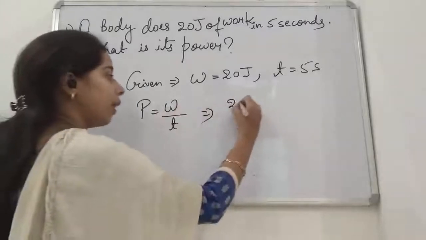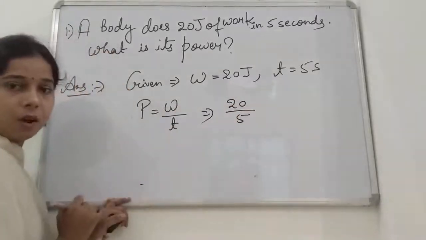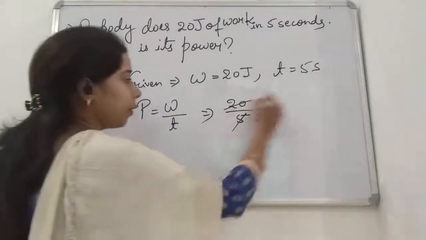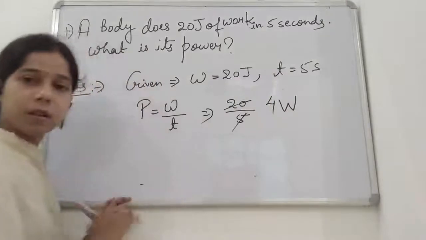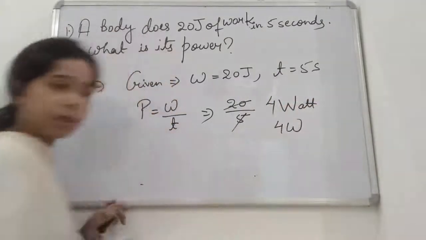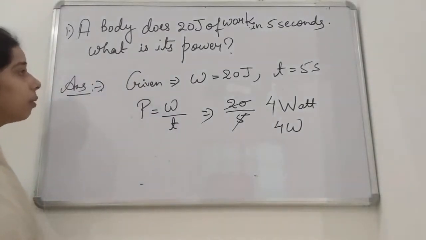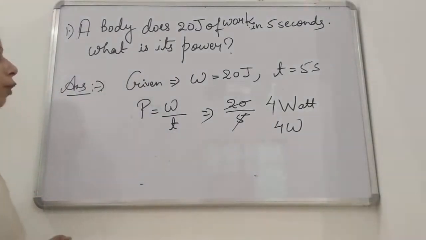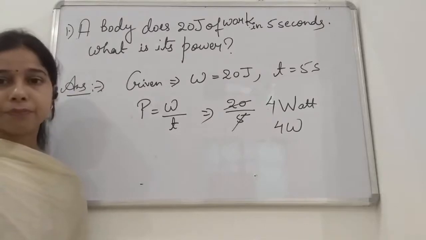Work done is 20 upon time taken is 5 seconds. So simply you will cut it. What will you get? 4 watt. So how much work has to be done by the body so that it completes the 20 joule in 5 seconds? That is equal to 4 watt.